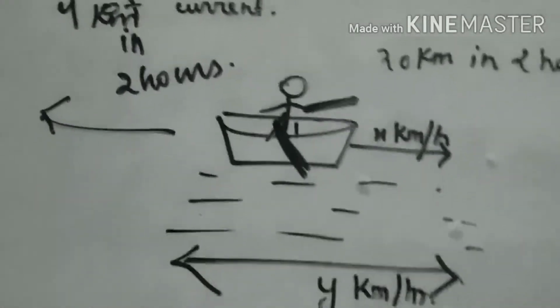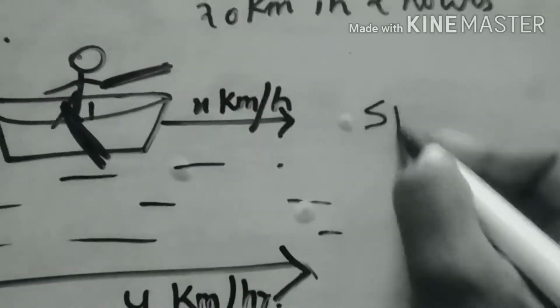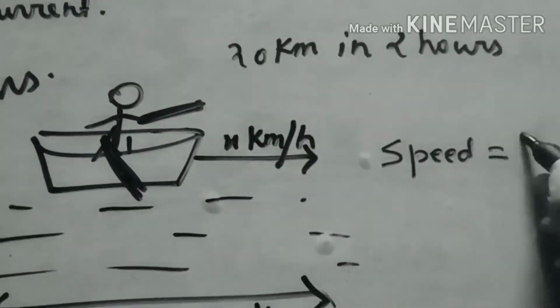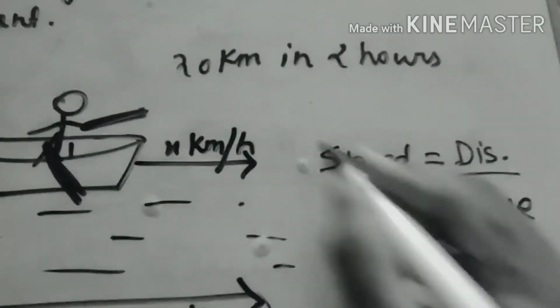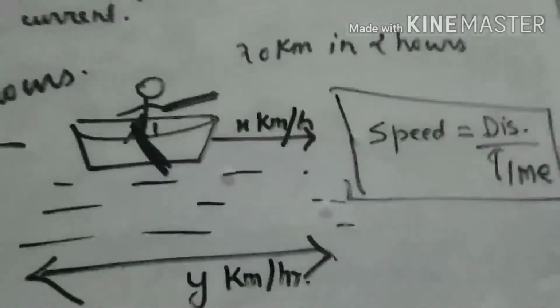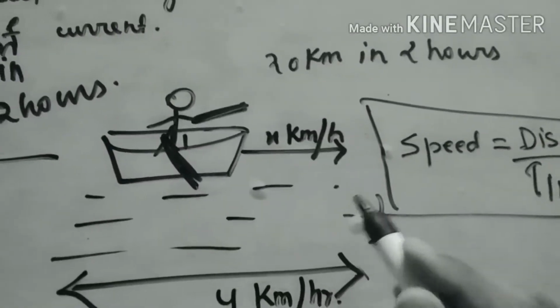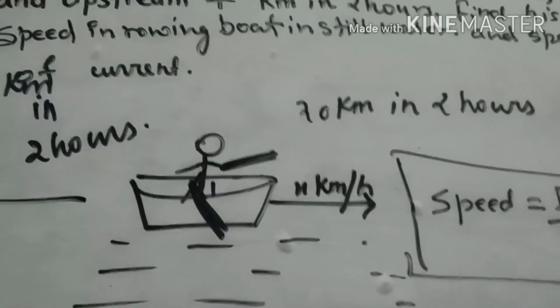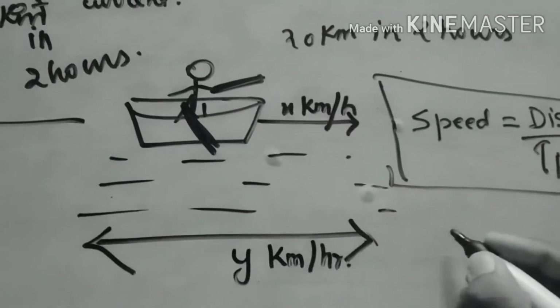Okay, so according to the question, he goes 20 kilometer in 2 hours. We know speed is equal to distance by time. We have read this in physics in class 9. Now we'll see what will be the speed of the boat along the downstream. Downstream means with the stream, so the speed will be added.